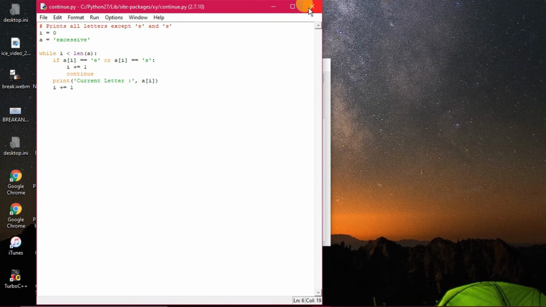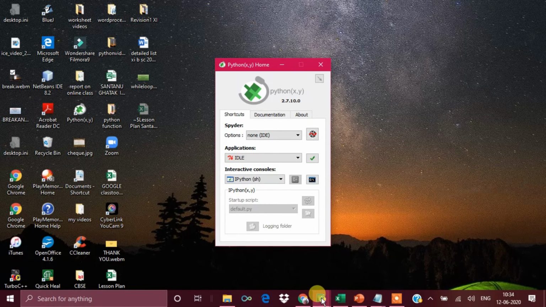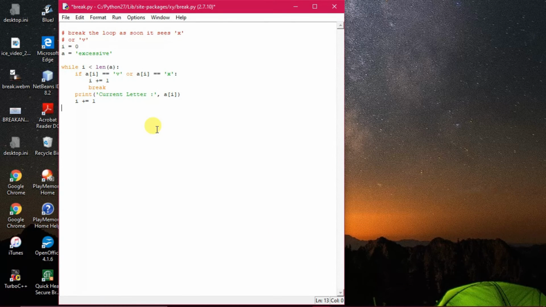Now after this we will go to the program where break has been used. The idea is to break the loop as soon as it sees X. That means whenever the condition is met, the control will be sent outside the loop, or any if statement or decisional statement. Especially with iteration, both of these statements are to be used. Continue is for continuing the loop, meaning the control will not come out of the loop, and whenever you use break, the moment the condition is matched, control will be sent outside the loop.